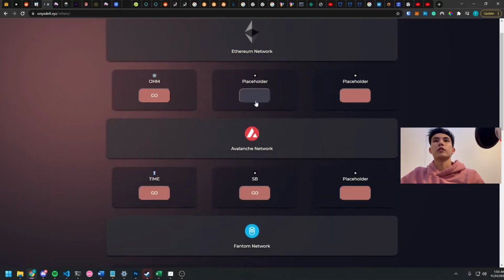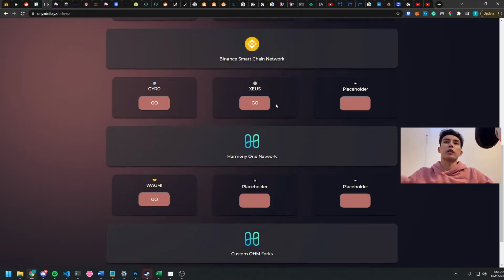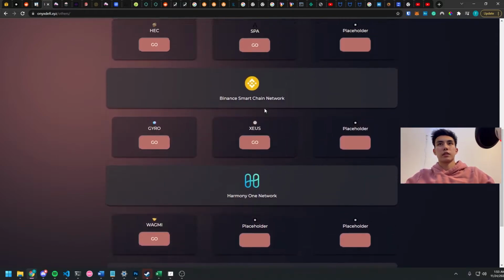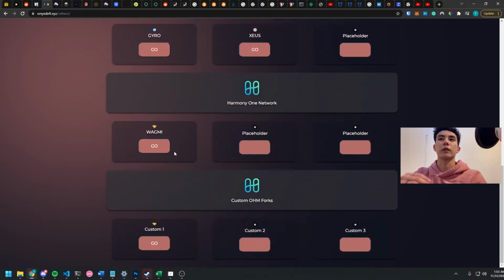So in others, currently I'm in talks with a bunch of communities. They're all fighting over spots on the website to add their specific network. As it stands right now, it's whichever one gets the highest amount of votes. Today I added Zeus, and I think yesterday I added Hector, and I'm slowly adding as I go. The next up is going to be Klima on the Polygon/Matic network. I forget what the new name is.